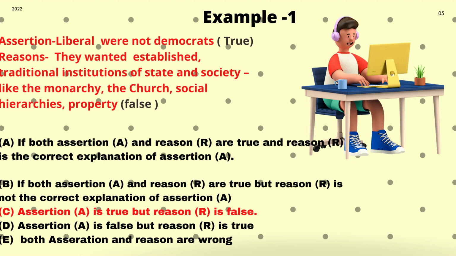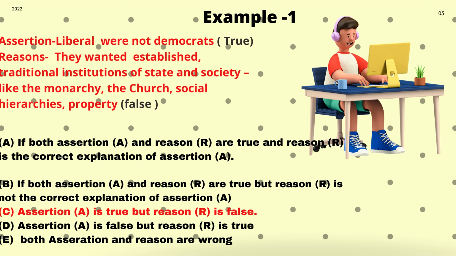First of all, what is assertion? Assertion means a statement which can be either true or false. What is reason? Reason is an explanation for the assertion given, or sometimes the reason will not be the correct explanation for the assertion. So before you start answering these types of questions, you should know the concepts of all the chapters very clearly. Then only you will be able to answer this properly.